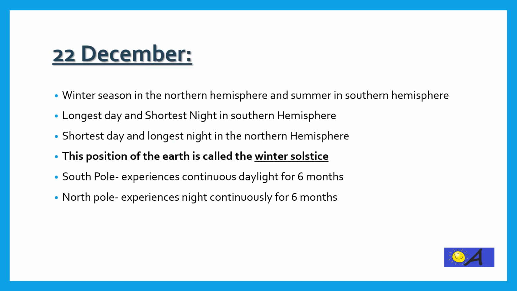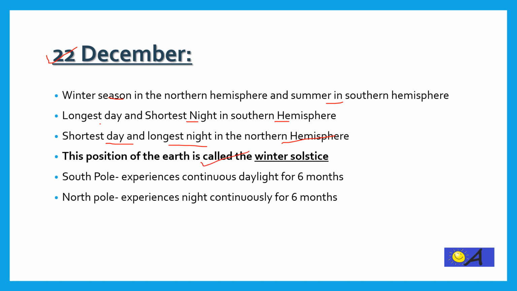Now 22 December. On this day, the sun is directly overhead at the Tropic of Capricorn and exactly the opposite of 21 June happens on this day. It is winter in the northern hemisphere and summer in the southern hemisphere. It is the longest day and shortest night in the southern hemisphere while the shortest day and longest night in the northern hemisphere. The position of earth at this time is known as the winter solstice.